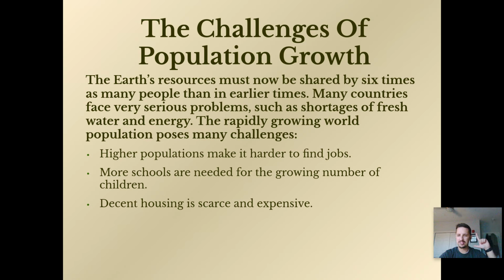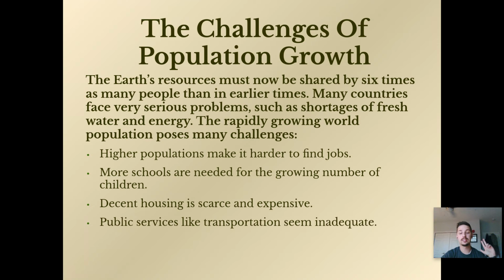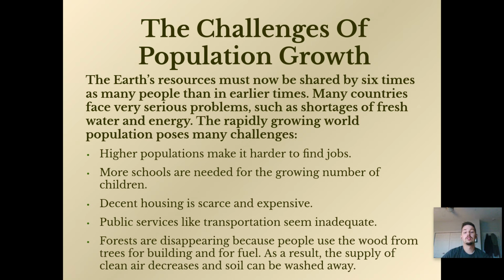Decent housing is scarce and expensive. The more people there are, the more housing we need, and the more housing you build, oftentimes you don't build it the way that you probably should because you want to get it up fast, you want to save money. And then public services like transportation seem inadequate because they have to be used so much by so many different people. And forests are disappearing because people use wood from trees for building and for burning, for fuel. As a result, the supply of clean air decreases and soil can be washed away.